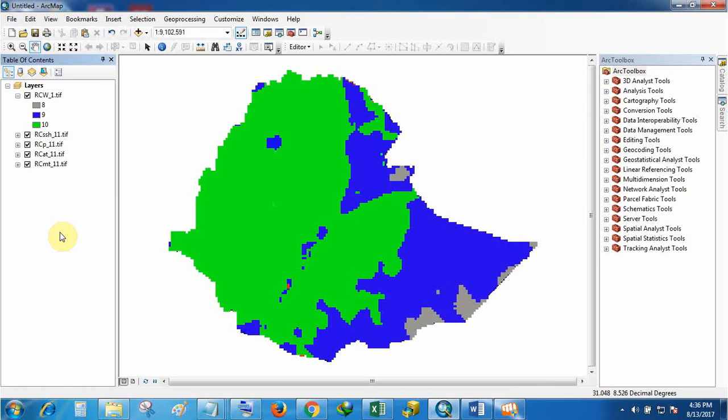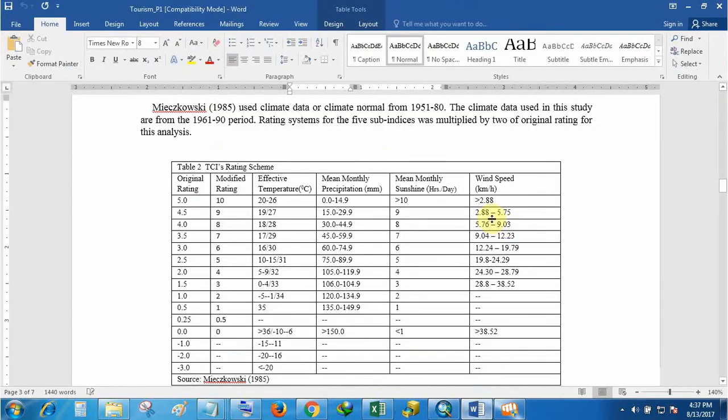January has 3 categories. From the viewpoint of the wind, we can see here 8, 9, 10. If wind speed is high, it gives a lower rating.